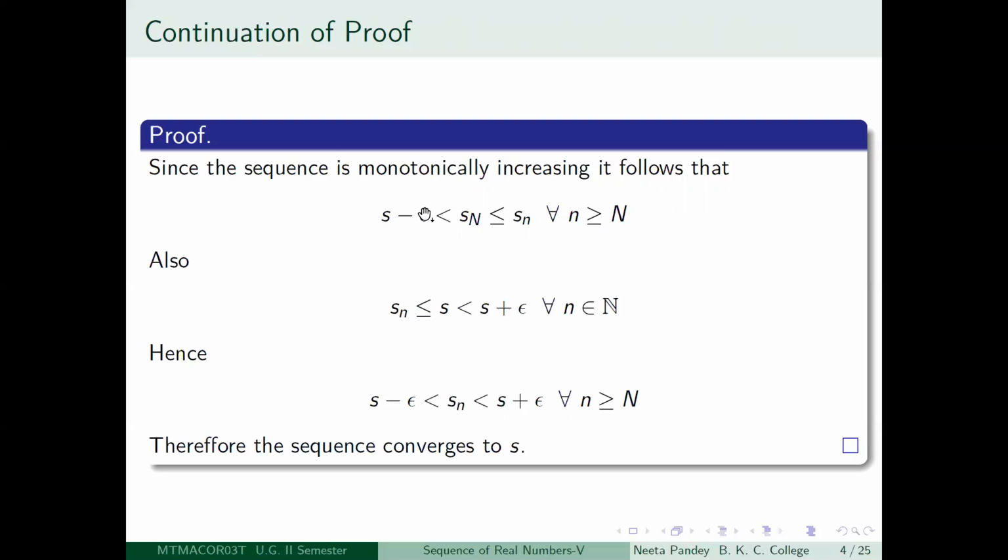So what do you get if you combine these two statements? You get that if you take a little n greater than or equal to capital N, then S little n will be greater than S minus epsilon, and it will be less than S plus epsilon. So given any epsilon greater than 0, you have been able to find a capital N positive integer, so that for every little n greater than or equal to capital N, that is for every term after the capital Nth term, the term will lie in the epsilon neighborhood of little s. Therefore, the sequence converges to S.